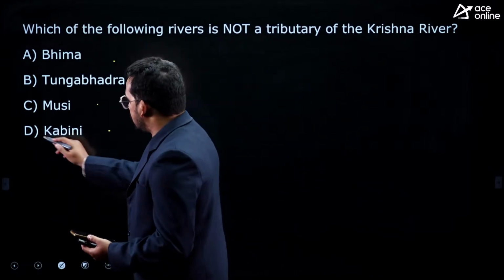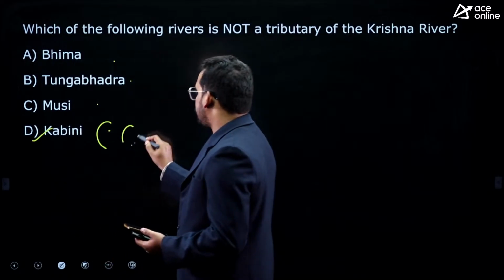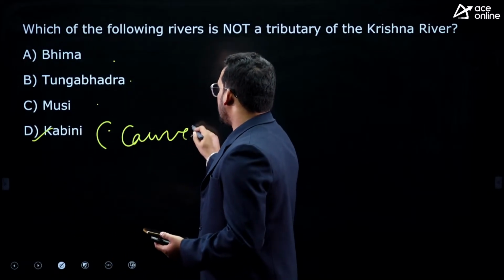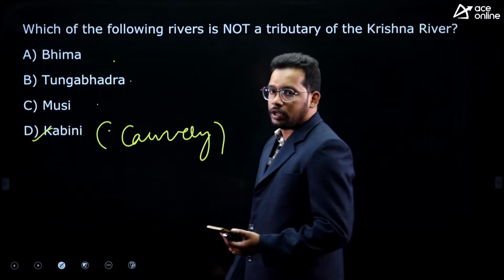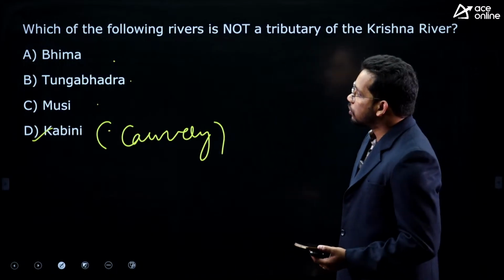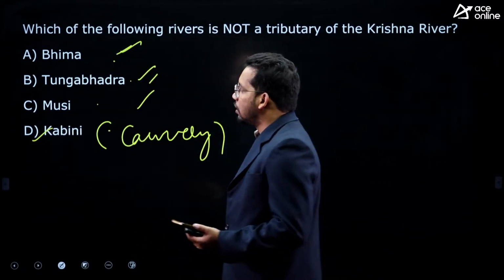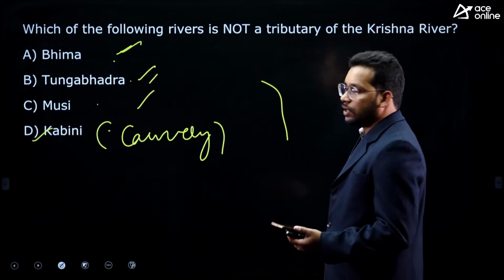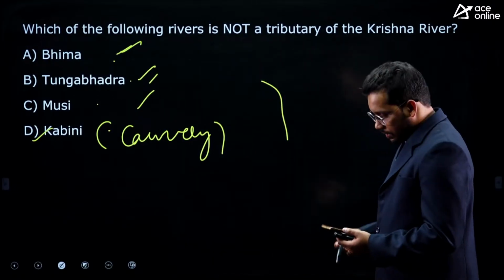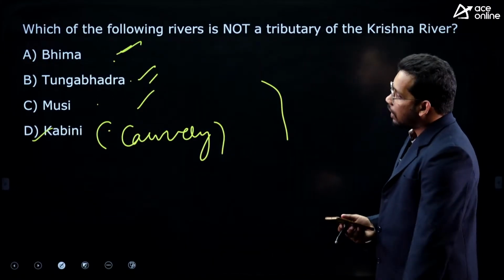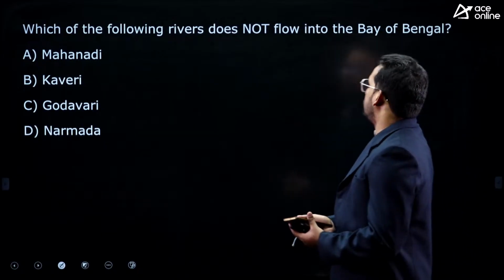The answer is D. Kabini is a river, a tributary of Kaveri. Kaveri river tributary, Kabini river. Okay. So Musi, Krishna, Tungabhadra, Krishna. Tungabhadra is the largest tributary of Krishna. Bhima river as well, the left bank tributary. So the answer is Kabini, which is a Kaveri river tributary.